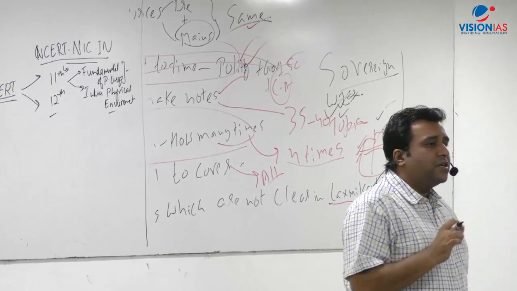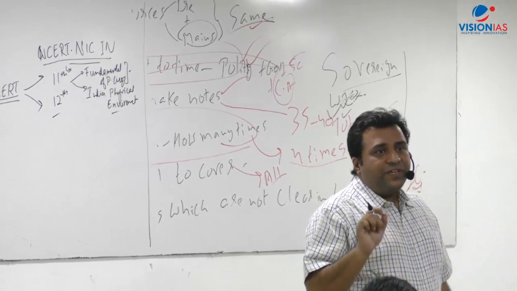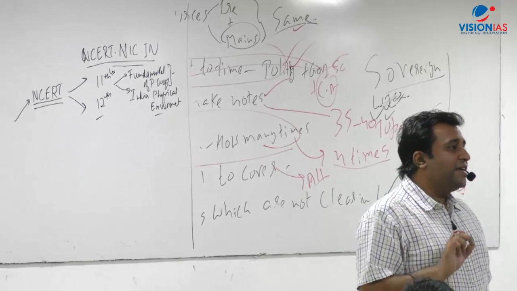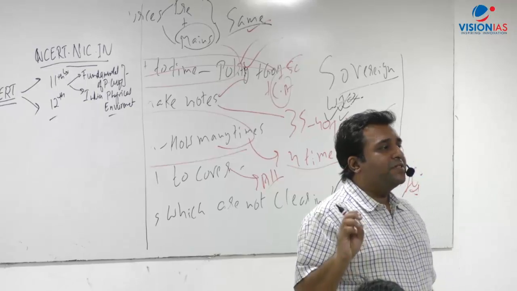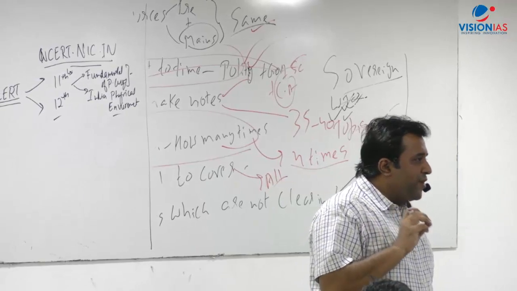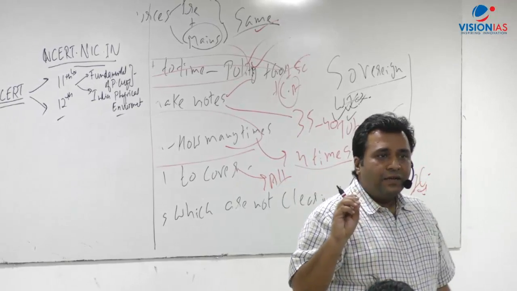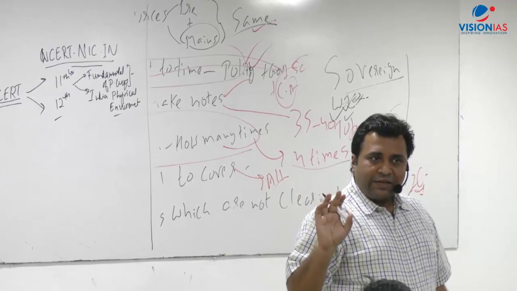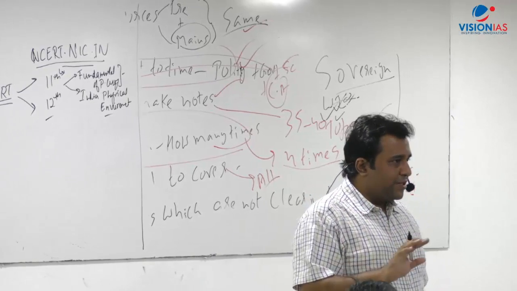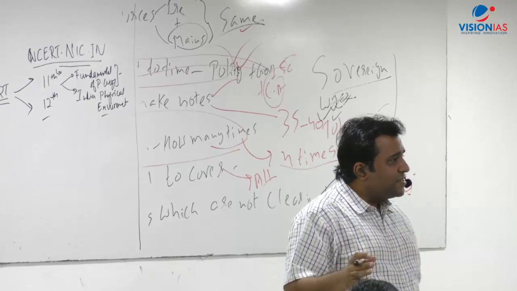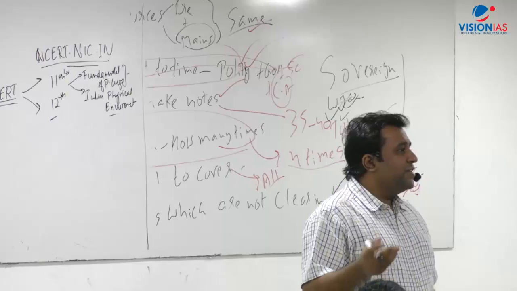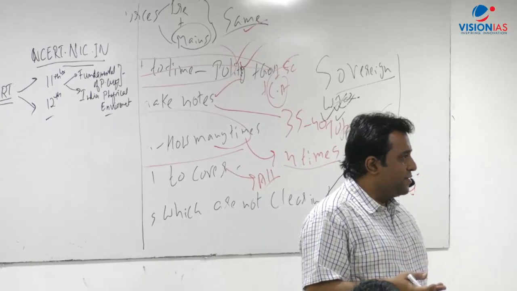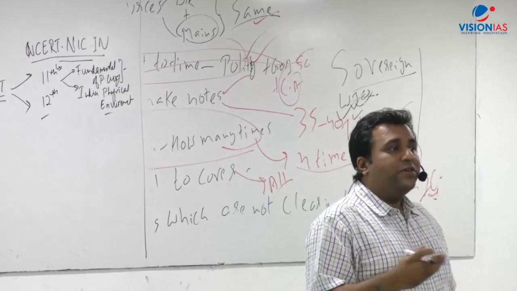Then the second chapter starts from the formation of the earth and the universe. After that, the third chapter starts with interior of the earth. The fourth chapter starts with the movement of continents and tectonics, right? So continents and oceans, all this. Once this is done, then it moves into your rock types, right? After the rocks, the next chapter is geomorphic processes. And then landforms.